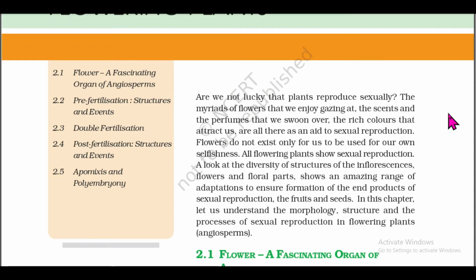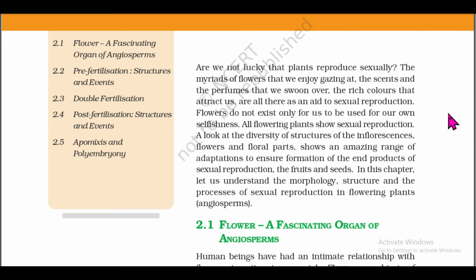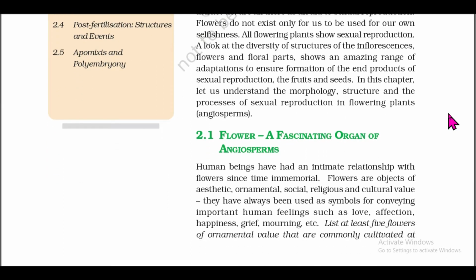A look at the diversity of structures of the inflorescence, flowers and floral parts shows an amazing range of adaptations to ensure formation of the end products of sexual reproduction, the fruits and seeds. In this chapter, let us understand the morphology, structure and the process of sexual reproduction in flowering plants.